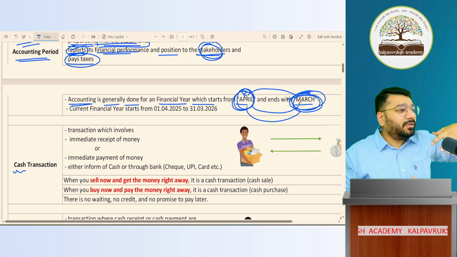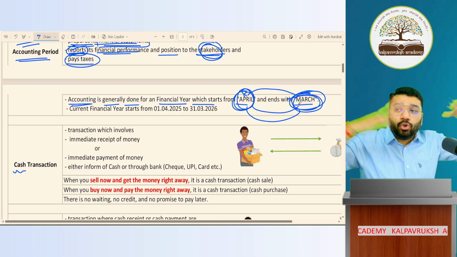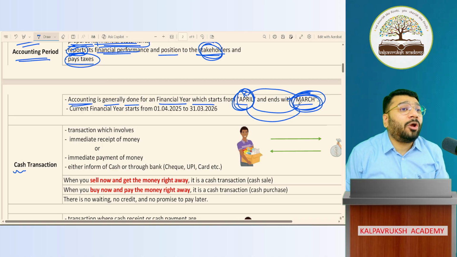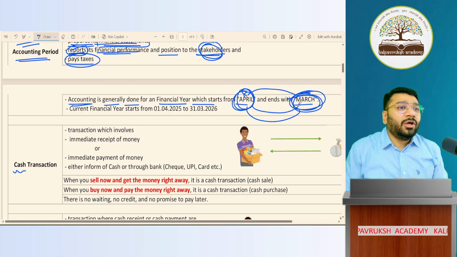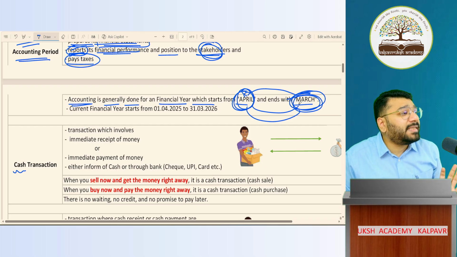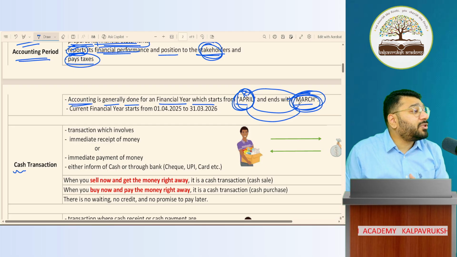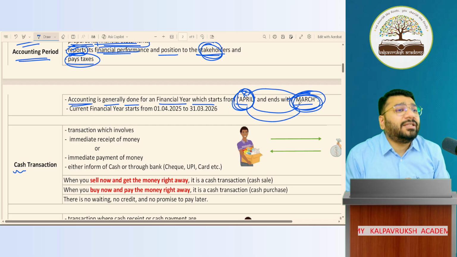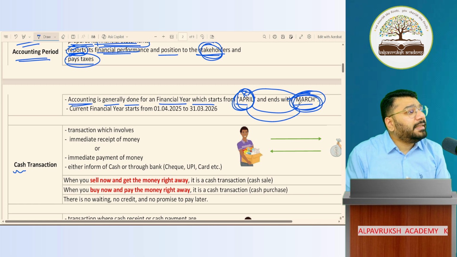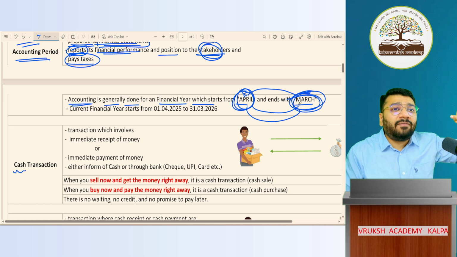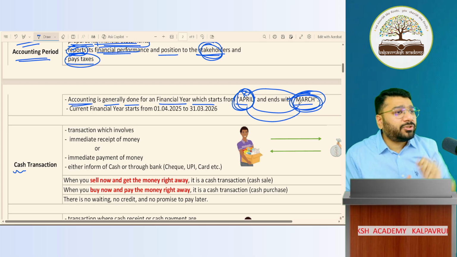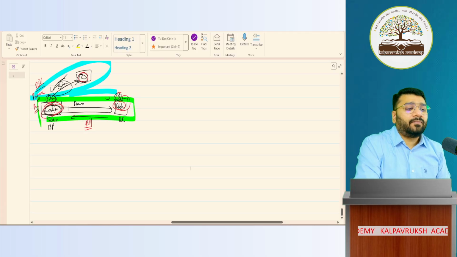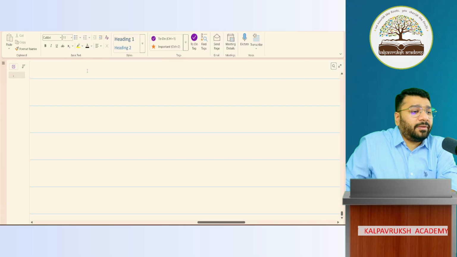Britishers in the past, they were using us as a tool to do a lot of agriculture related activities. From here, they used to take all the harvested crops to their country. Got it, not got it? So typically, this cycle was the best suitable cycle to know the performance of one financial year. So they said that let's have April to March as the financial year. Got it, not got it? Clear or not clear? These are the few reasons why we have the financial year April to March. If this is understood, I would like to go to the next point. Is this understood? Okay.